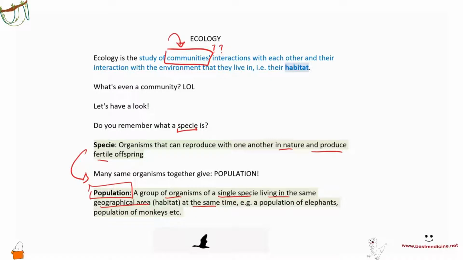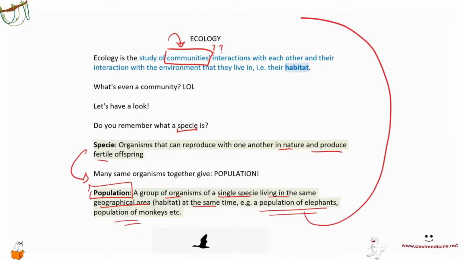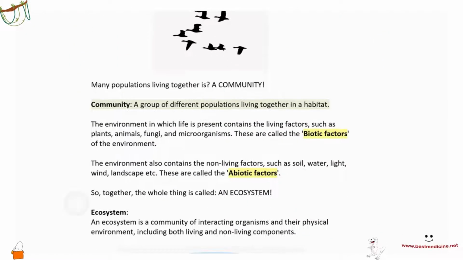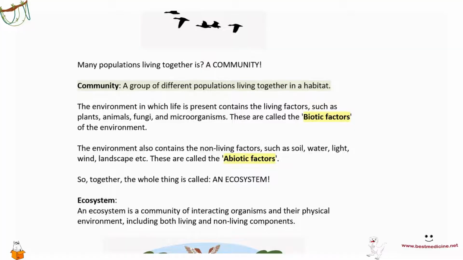Now, if you have multiple populations combined together, that's a community. For example, population of elephants, population of lions, population of monkeys, all of them living together in a particular habitat. You call that a community, okay? So therefore, ecology is going to be the study of communities' interactions with each other, so basically the populations interacting with one another and their interaction with the environment that they live in, that is their habitat. So a community is a group of different populations living together in a habitat.